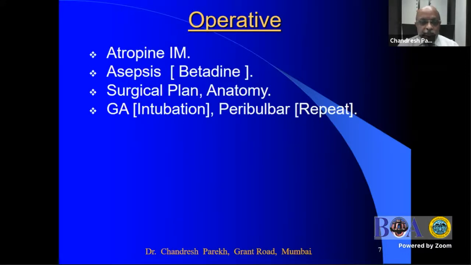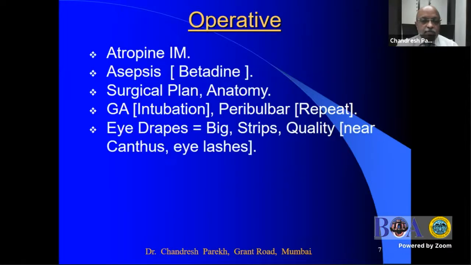Only operating in ketamine without intubation is not advisable, because the airway should be secured, as ketamine causes the tongue to fall back and respiratory depression. Peribulbar block should be repeated if there is any pain, because otherwise the patient will become uncooperative. The eye drops are very important, because if you are going to operate on 3 muscles in one eye, the stickiness of the eye drape should not come out.